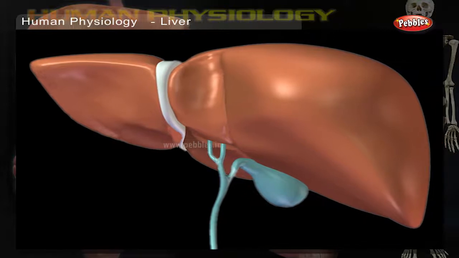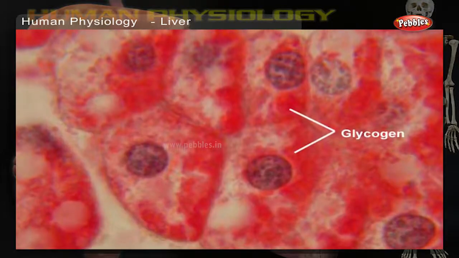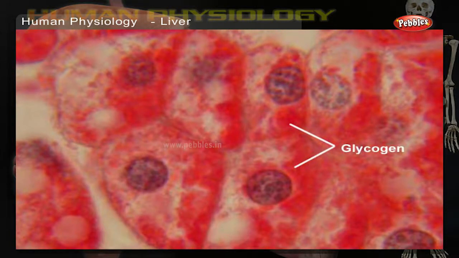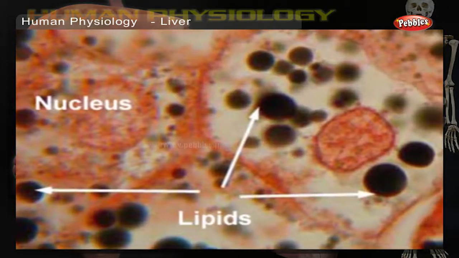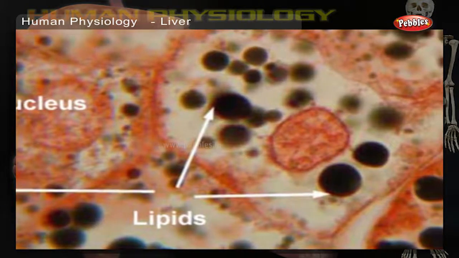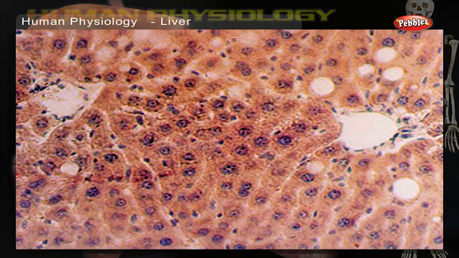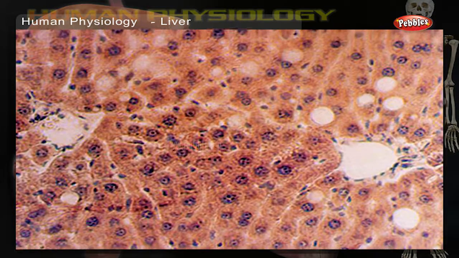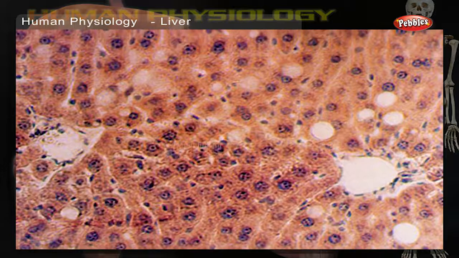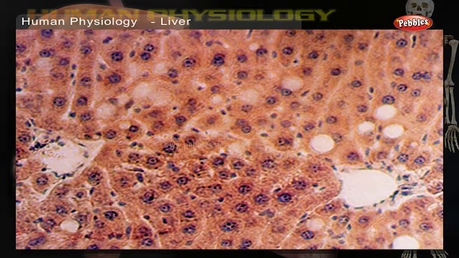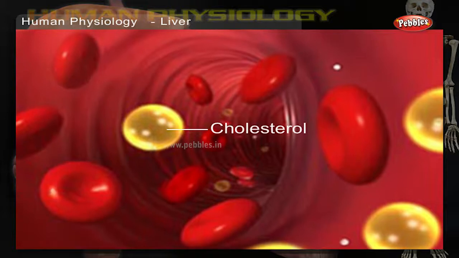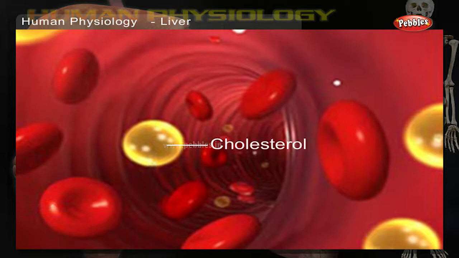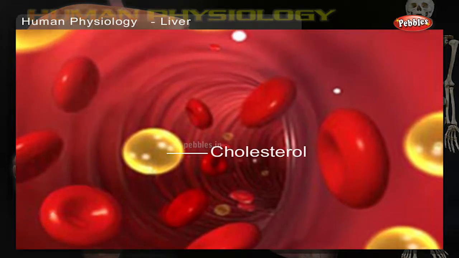Some of the functions are to produce substances that break down fats, convert glucose to glycogen, produce urea, make certain amino acids, filter harmful substances from the blood, storage of vitamins and minerals, and maintain a proper level of glucose in the blood. The liver is also responsible for producing cholesterol. It produces about 80% of the cholesterol in your body.